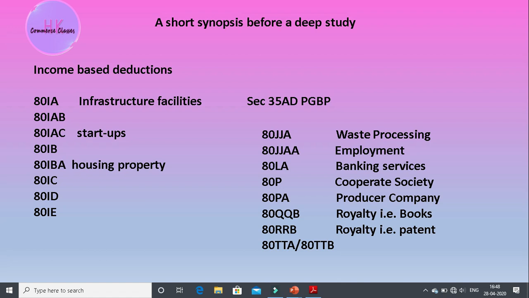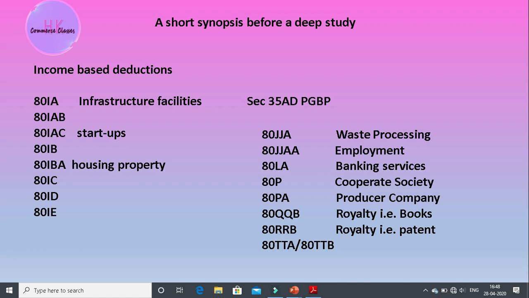And what 80P says, okay, 80P says that if you are maintaining a corporate society and giving people a place to stay in that society which they have built, then you can easily get deductions under section 80P, okay.